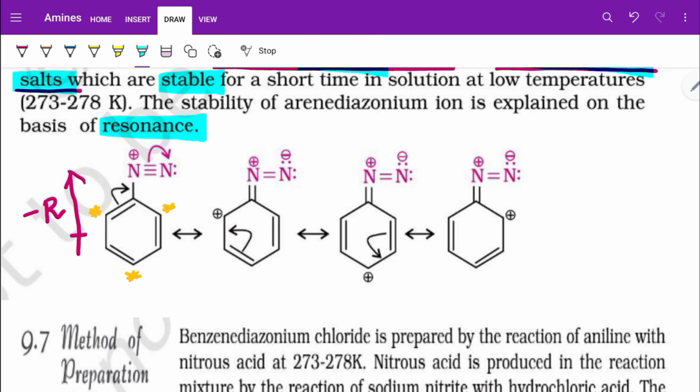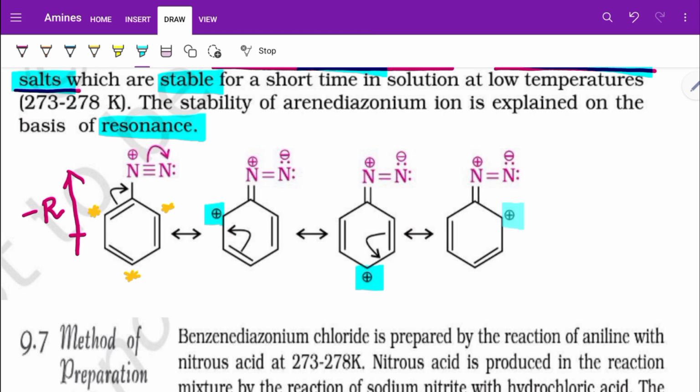So we can see here, first in ortho, then in para, and again in the ortho position. So these are the resonating forms for which it is resonance stabilized, and for which the arene diazonium ion has an extra stability. It is an important intermediate for almost all aromatic conversions.